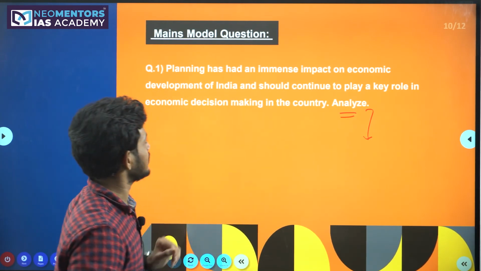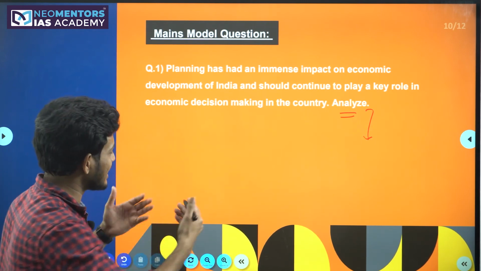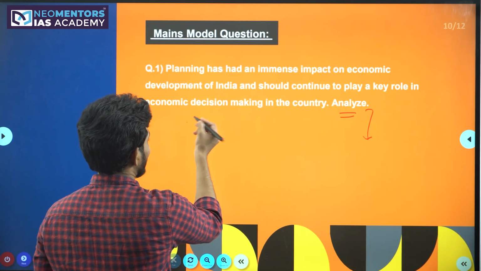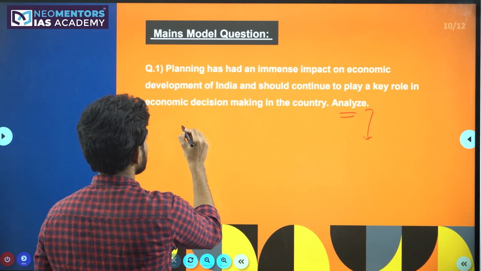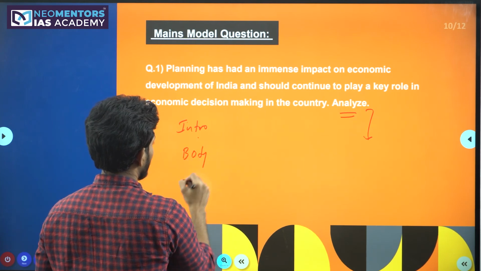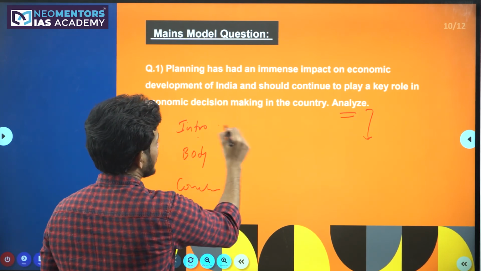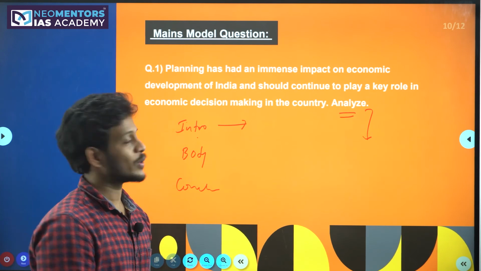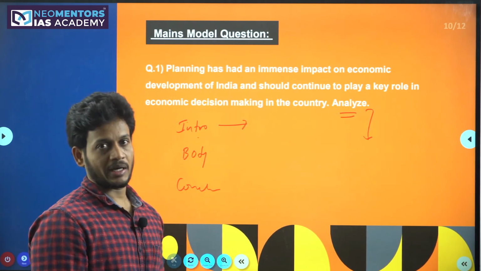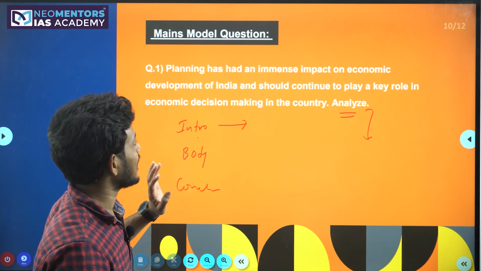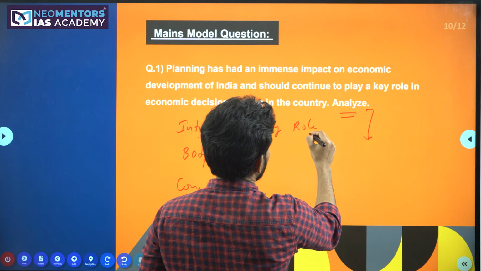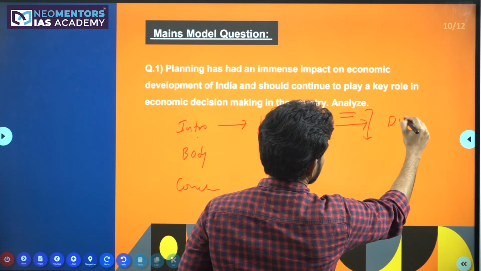And if you look at the question, the structure for the question is very important. Generally we analyze the structure with 3 keywords, that is intro, body and conclusion. So in the introduction, what is the question demanding us to write? The question is expecting what is the key role of planning when it comes to economic development.